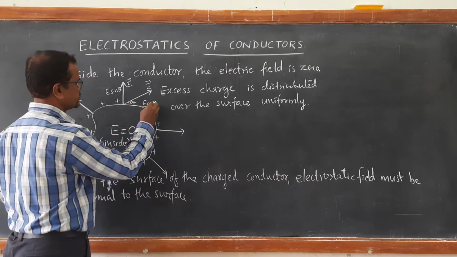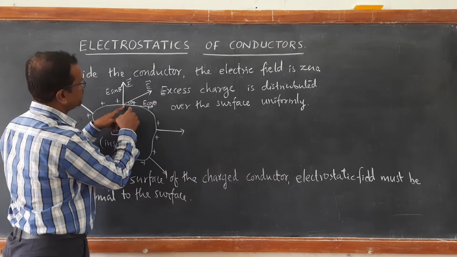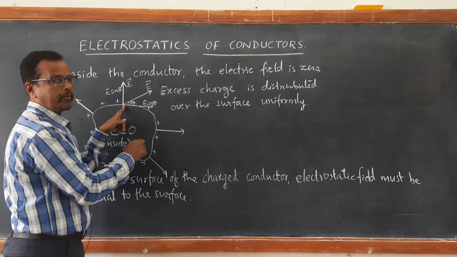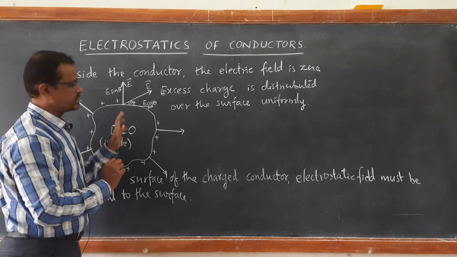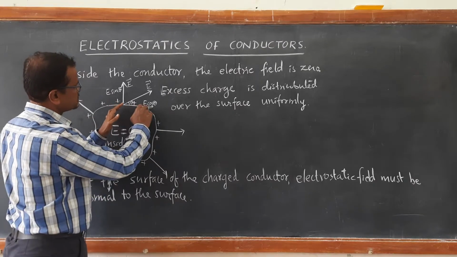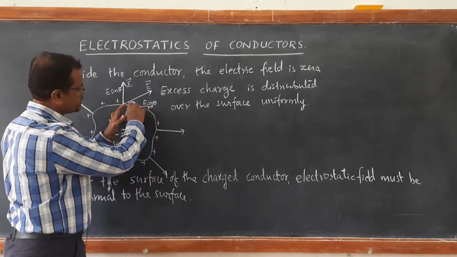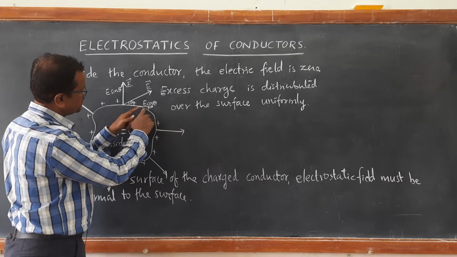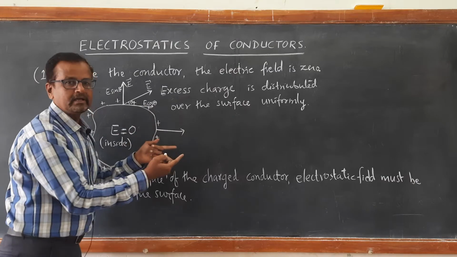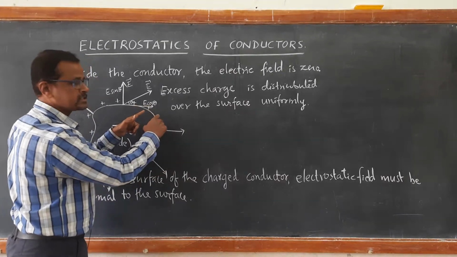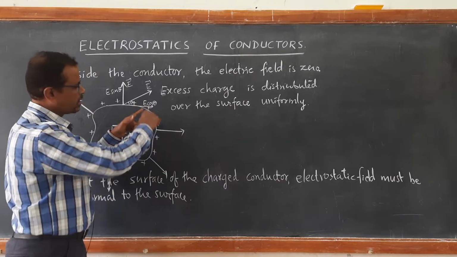In such a situation, when the electric field has a horizontal component, this electric field exerts force on the charge that is present here and the charge sets into motion. When the charge sets into motion, this charge exerts a repulsive force on the next neighboring charge, and that charge is also set into motion along the surface.